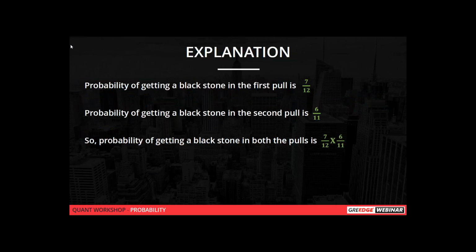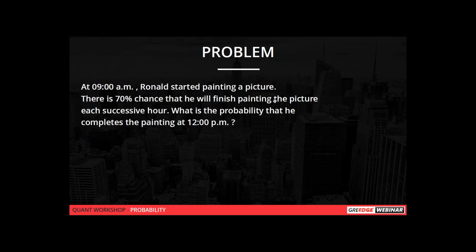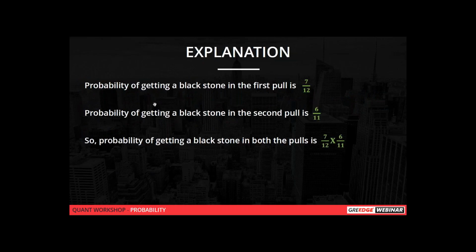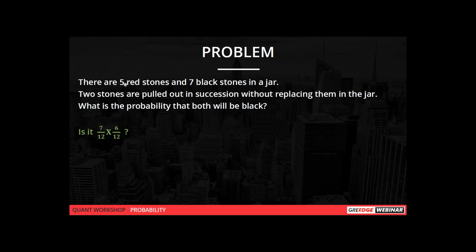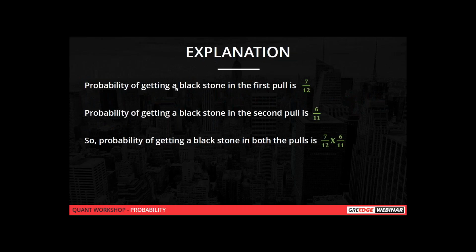So we'll have this explanation once. What is the probability of getting a black stone in the first pull? We know that there are 5 red stones and 7 black stones. So there are 7 black stones in total, and the total number of stones is 7 plus 5, that is 12. So the probability of getting a black stone in the first pull will be 7 by 12.